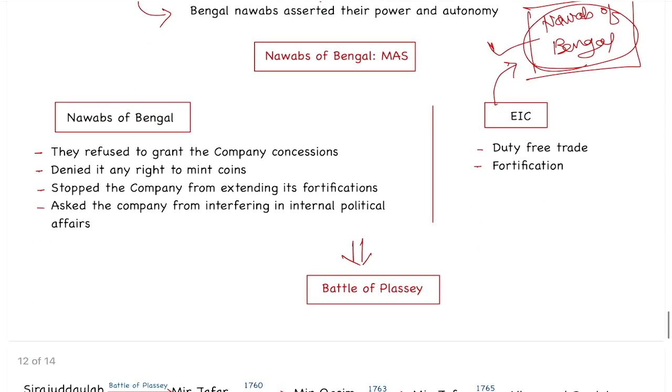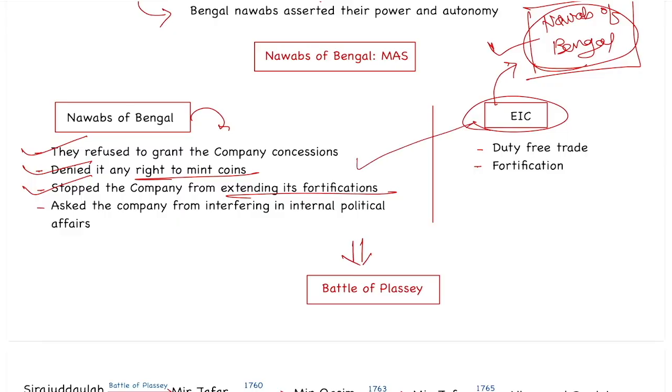Now you know why this duty-free trade and fortification were controversial, or at least the reason for the conflict. So the Nawab of Bengal refused this trade concession. They denied any right to mint coins. They were also against this fortification. And one more thing is that the East India Company was interfering in their internal politics. So the Nawab of Bengal were against this.